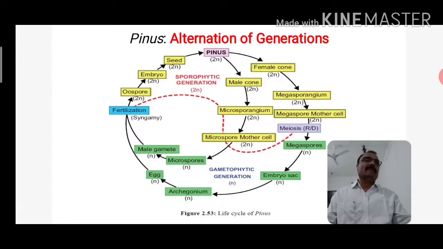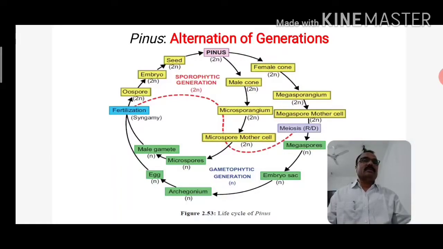Falling of the pollen grains on the female cone and attachment to the micropyle initiate pollination and the pollen tube develops.